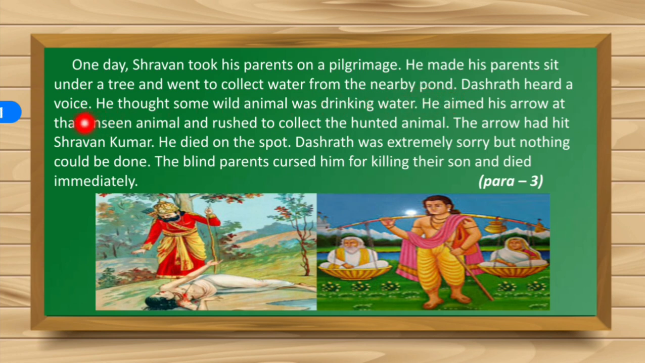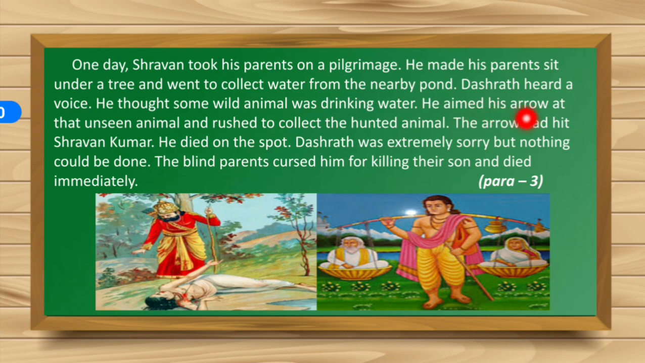Dashrath heard a voice. He thought some wild animal was drinking water. Okay, Shravan was collecting water from the nearby pond, and Dashrath heard a voice. He thought that some wild animal was drinking water. As he was collecting water, the sound that it created went to the ears of King Dashrath, who was there on hunting, and he thought that it was some wild animal who was drinking water.